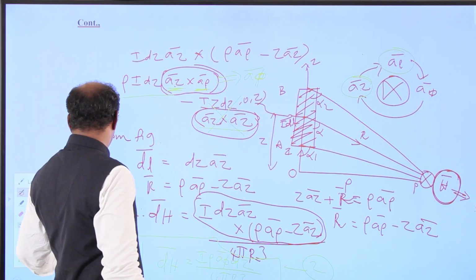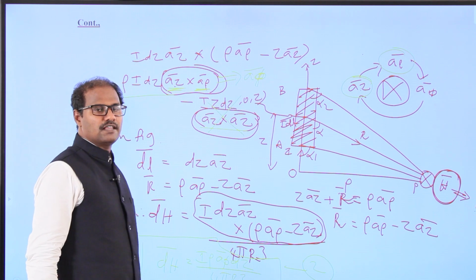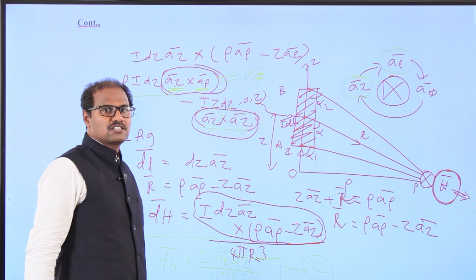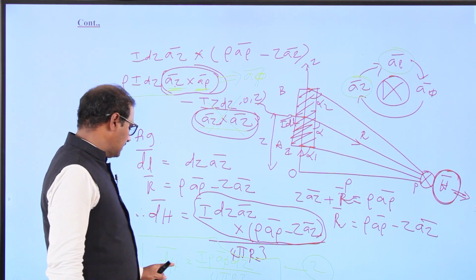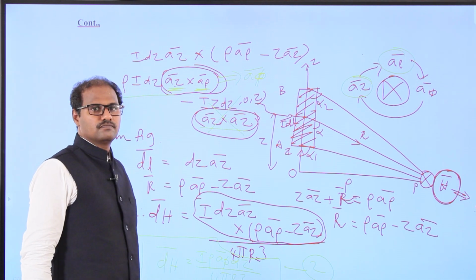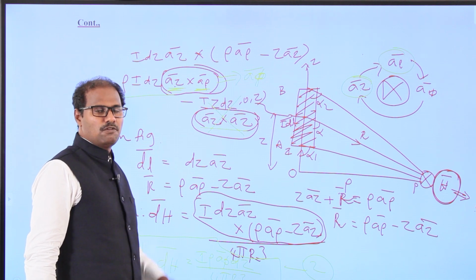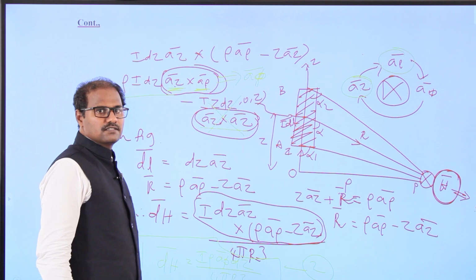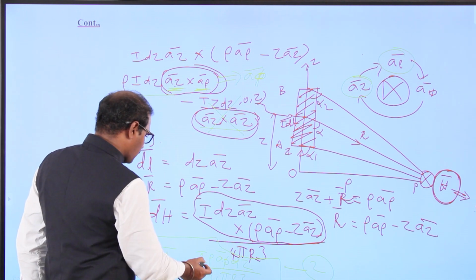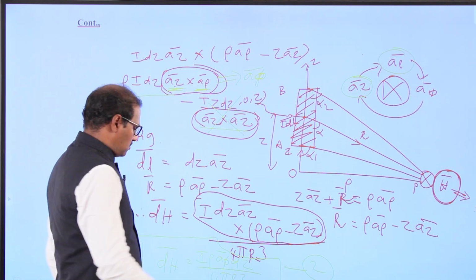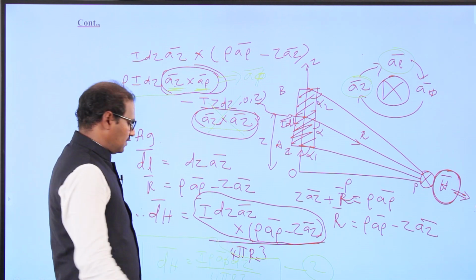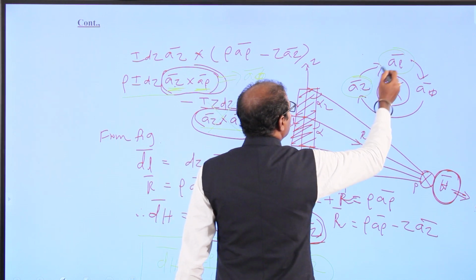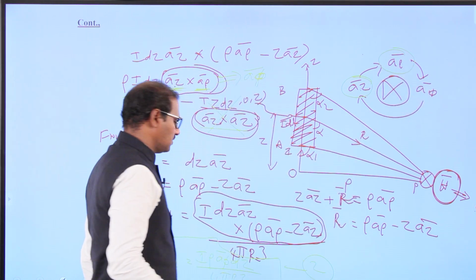Now again we have to simplify the equation and take the integration of this one, and we will get the magnetic field intensity H. One more parameter we have to analyze. So far, I is the current, rho is the distance, and a_phi vector will be there because we multiply a_rho and a_z, which gives a_phi.